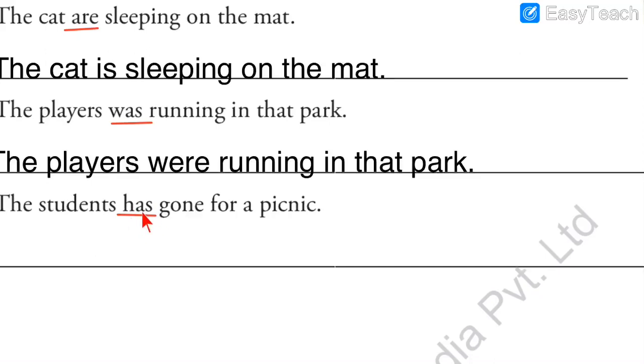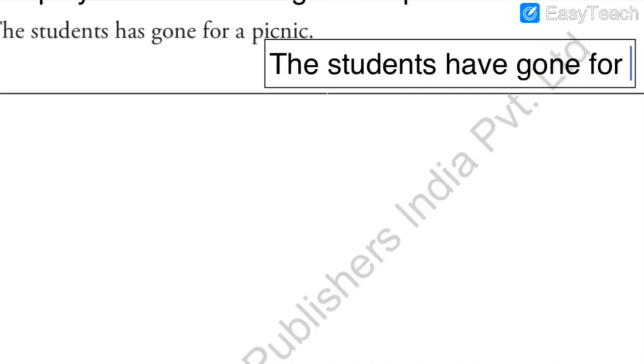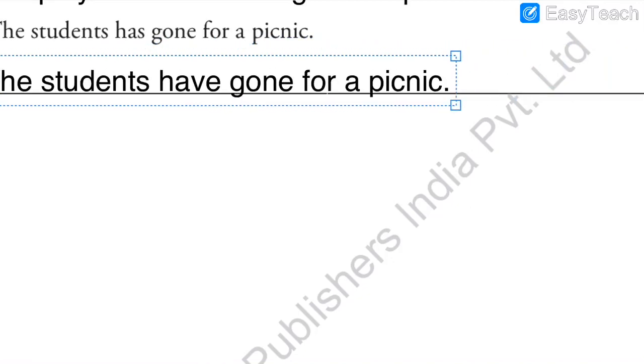Instead of has, what shall we write? Have. Because have is used when we have more than one person. So here we have more than one, students. So let us just write the correct answer with the correct verb form. Our answer will be: The students have gone for a picnic, and full stop.